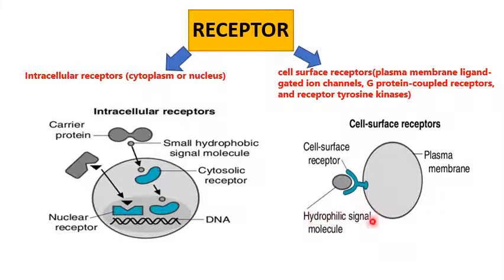The hydrophilic signal molecules which bind to these receptors cannot enter inside the cell because of their hydrophilic nature, and the cell surface receptor can take only hydrophilic signal molecules, like G protein coupled receptors and tyrosine kinase receptors.